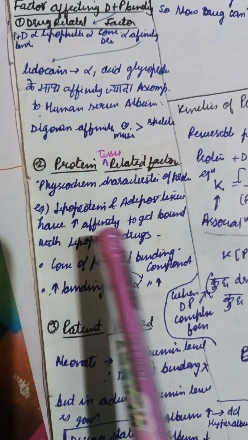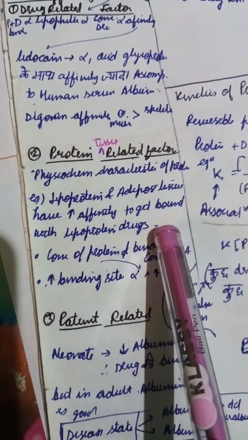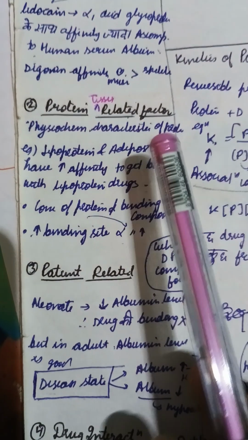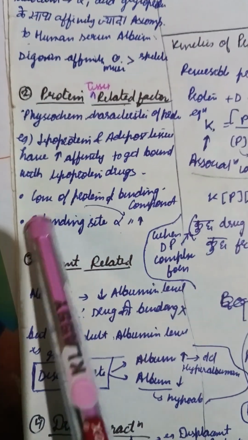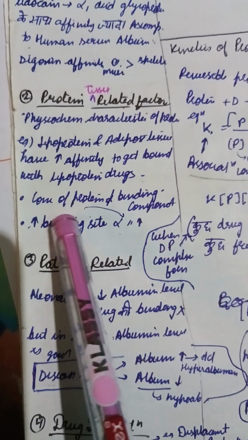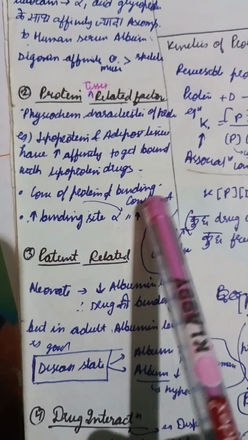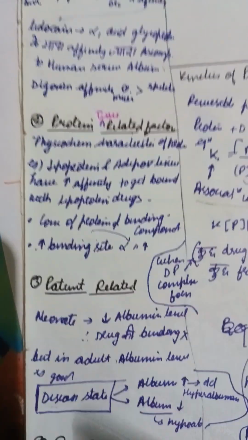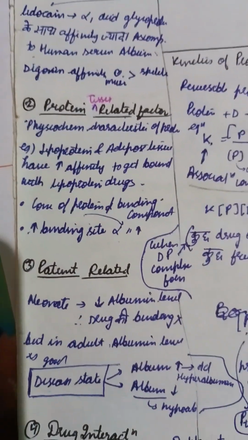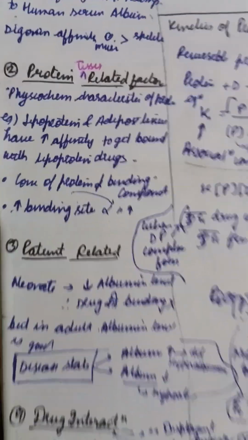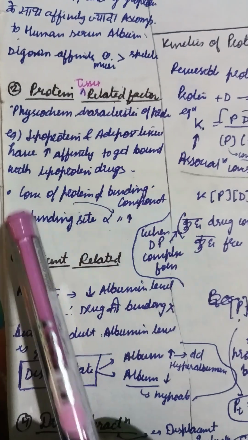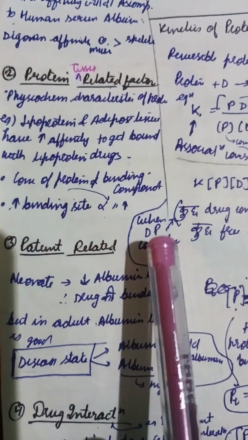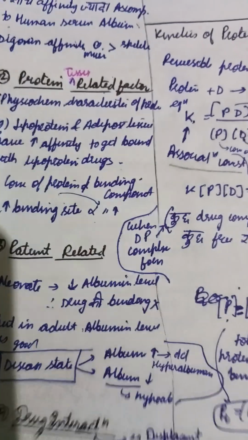Adipose tissue has high affinity towards these. Protein-drug compatibility is also one of the factors that influence binding. A higher concentration of protein doesn't necessarily mean binding will occur; it depends upon their compatibility. Now, the higher the binding sites and the concentration of the protein, the more binding will occur.